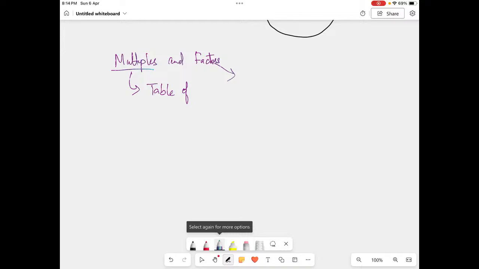Once again I repeat, for example, I am telling you to write down the multiples of 3. So I will write 3, 6, 9, 12, 15, and it goes on. These are the multiples of 3.